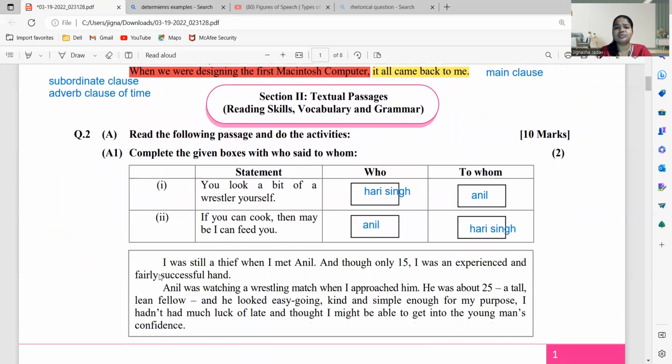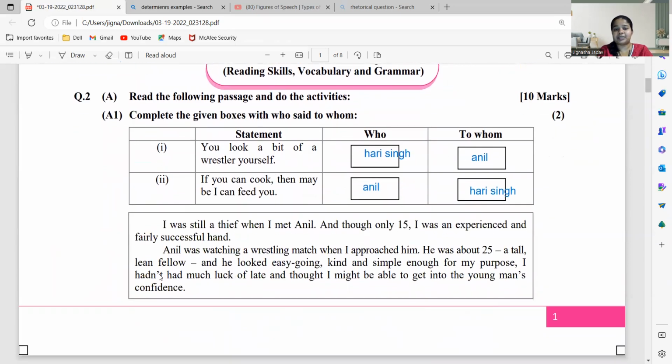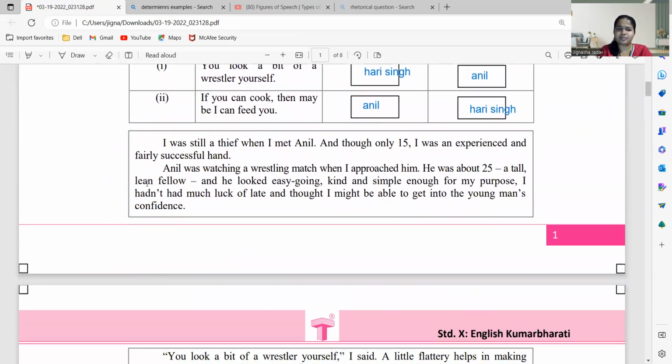Now sub question 2 is Hari Singh का passage. ये पूरा पैसेज अपन पढ़ लेते हैं. I was still a thief when I met Anil. And though only 15, I was an experienced and fairly successful hand. कि जो भी पर्सन बोल रहा है वो क्या बोल रहा है कि मैं एक चोर था जब मैं अनिल को मिला. I was only 15, but I was experienced person.